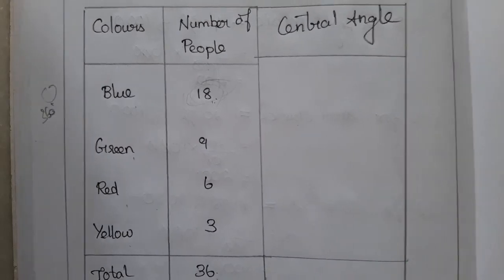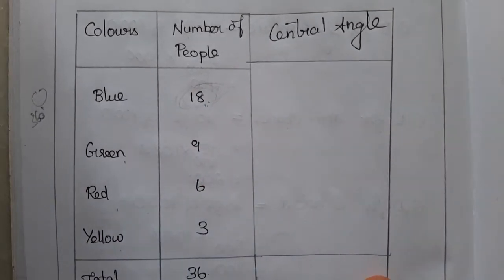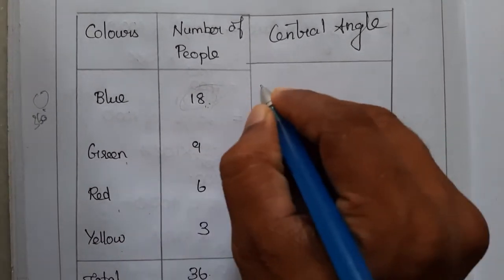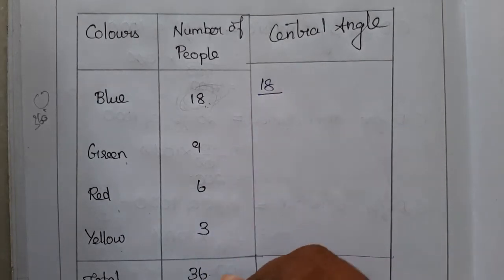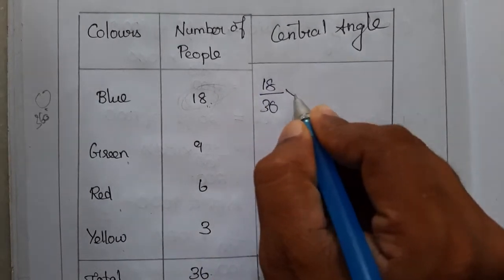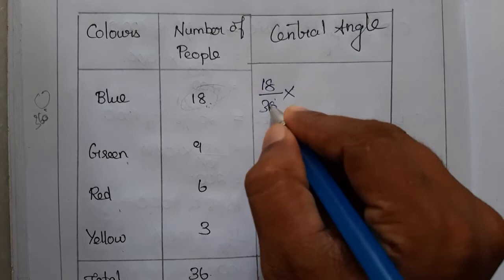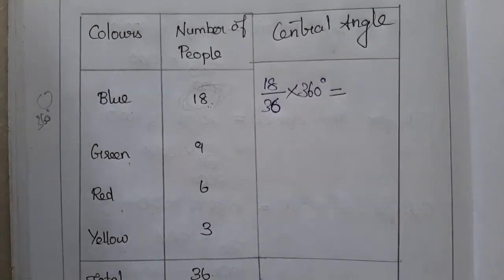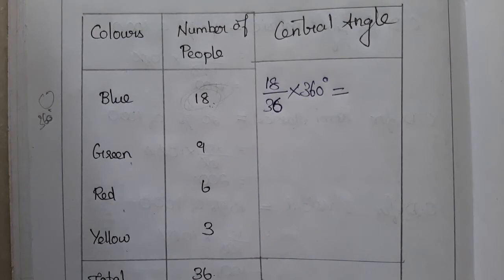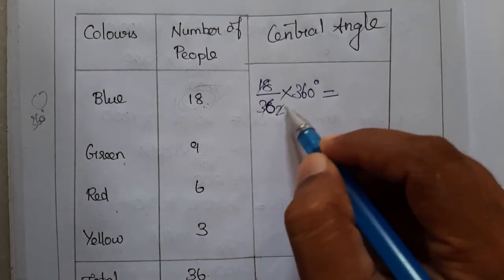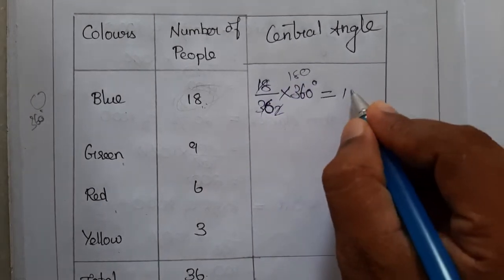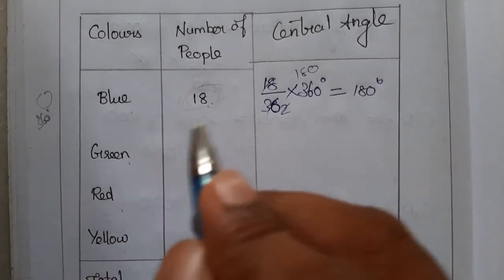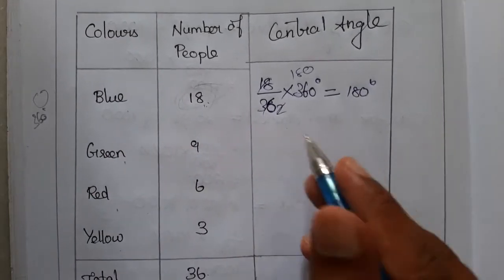I'll make one box here and I will write here. So I made one extra table for the central angle. So here required is 18, divided by total is 36, into the total angle 360 degrees. If we cancel, we will get the answer: 18 twos are 36, so it is 180, right? So it is 180 degrees. So 180 degrees is for the blue. 180 degrees is a straight line, we can draw easily.